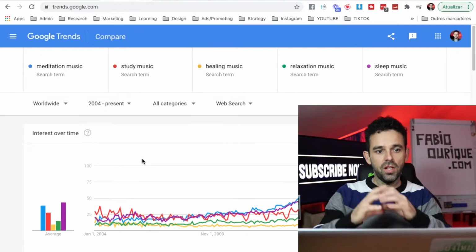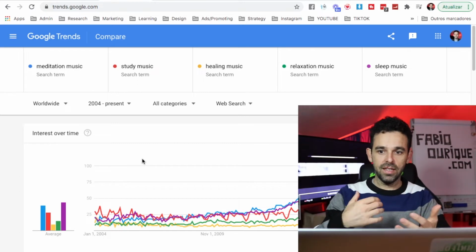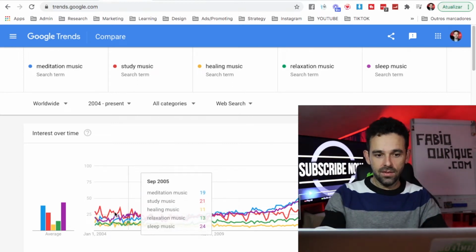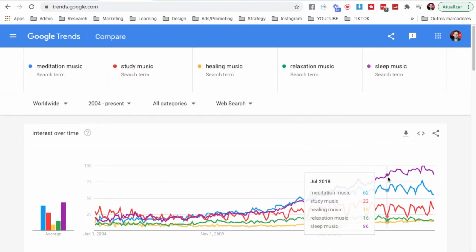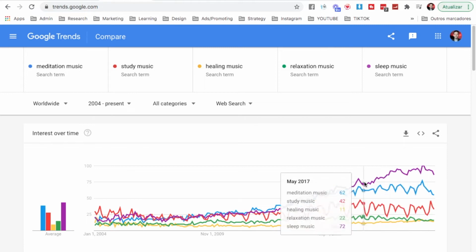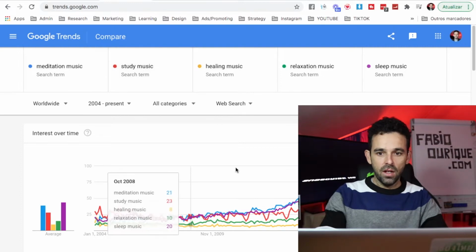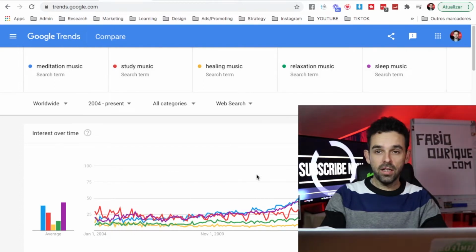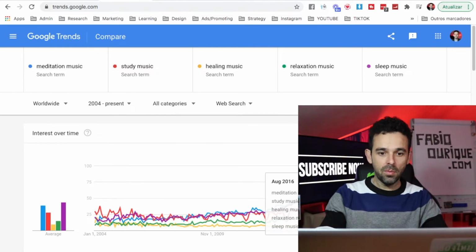So just to show you something here: meditation music, healing music, relaxing music, sleep music. It's a trend that, as you can see here on the graph on Google Trends, is growing at a very fast pace. There's loads of people searching for these keywords: meditation music, study music, relaxing music, sleep music, especially nowadays with this pandemic, where people are at home, they're stressed. So this is really taking off, and loads of people, especially on YouTube, are searching for these keywords.